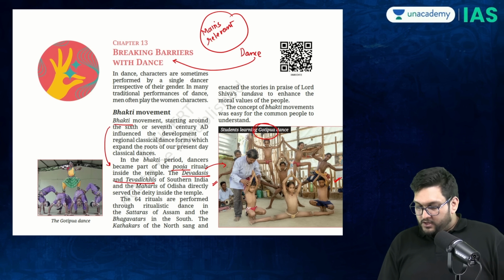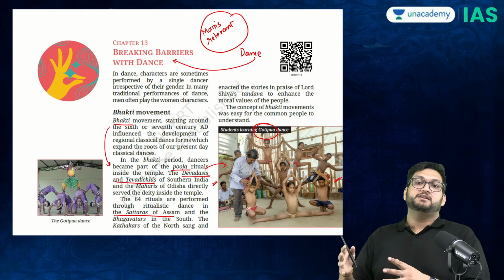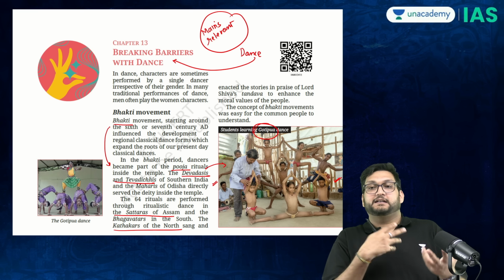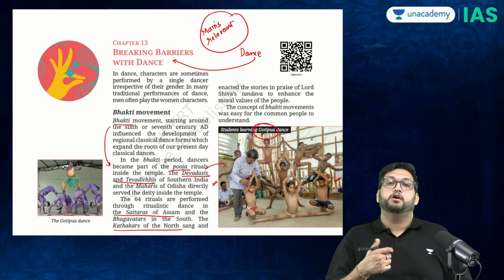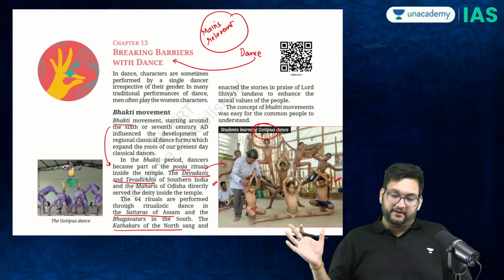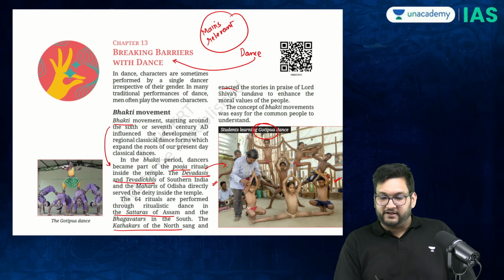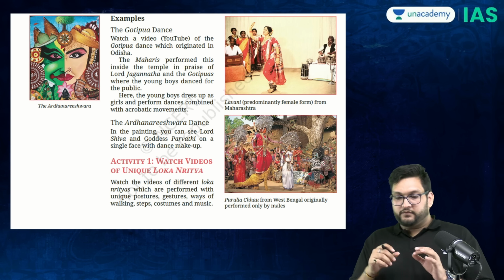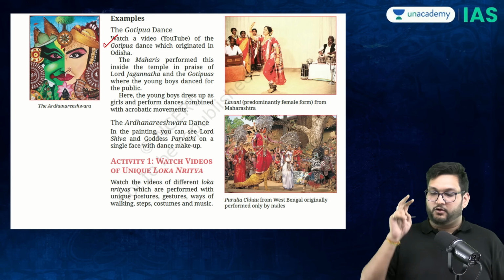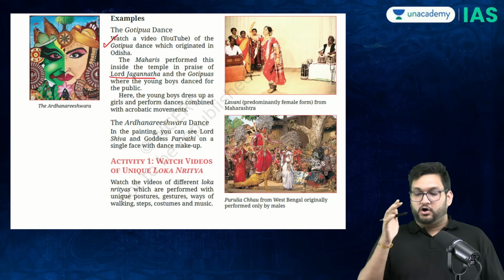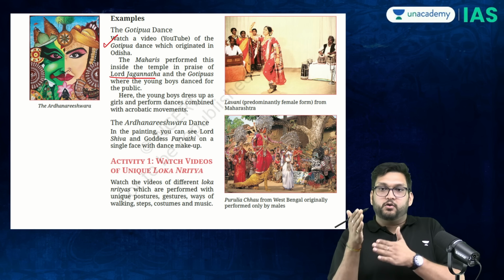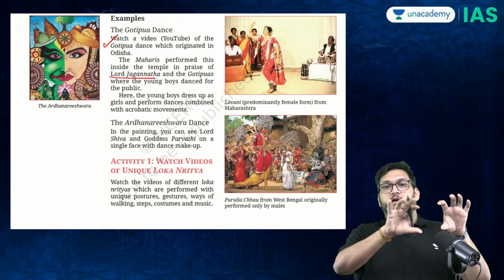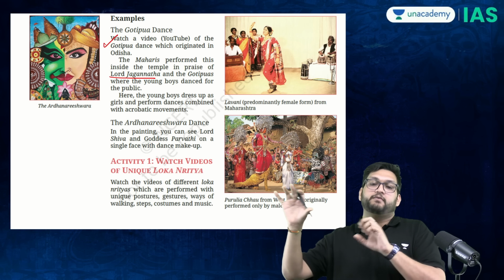And it talks about how Satriya dance has an origin in the Satras of Assam. It talks about how the different avatars have helped in shaping dance forms in and around South India and everything else. So it's interesting how Shiva's Tandava is the original dance in that regard. There is also mention of the Gotipua dance specifically, Odisha, Mahari community, the Lord Jagannatha praise, and how it has now changed. From the Mahari community, it broke into this concept of, you can say, children. Then from there, now women also perform it.